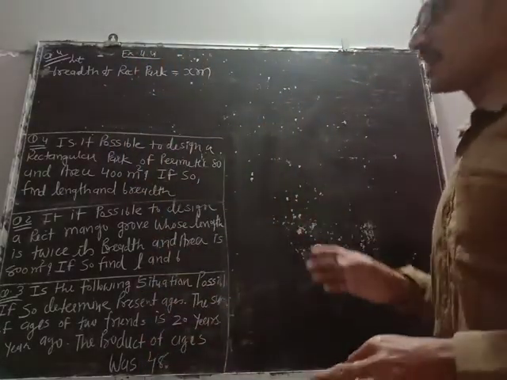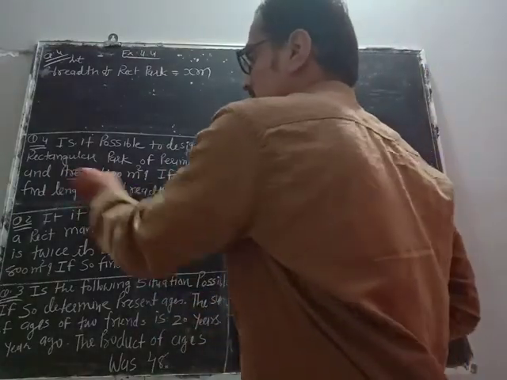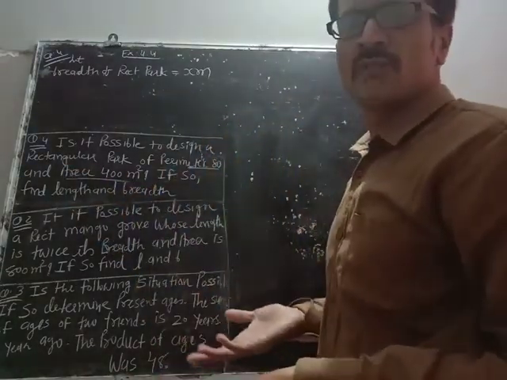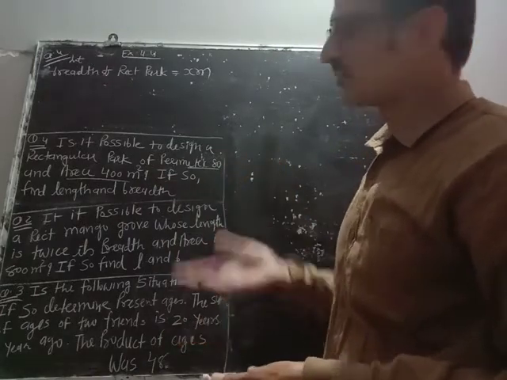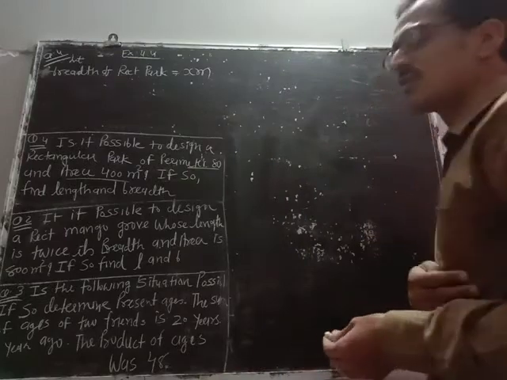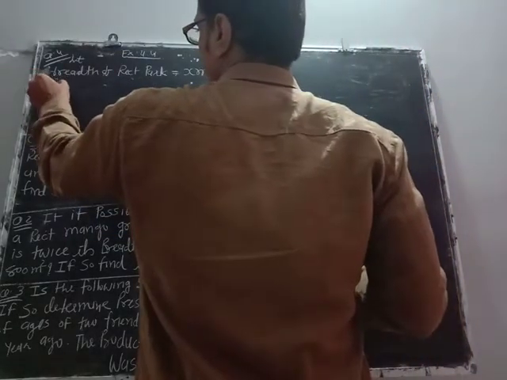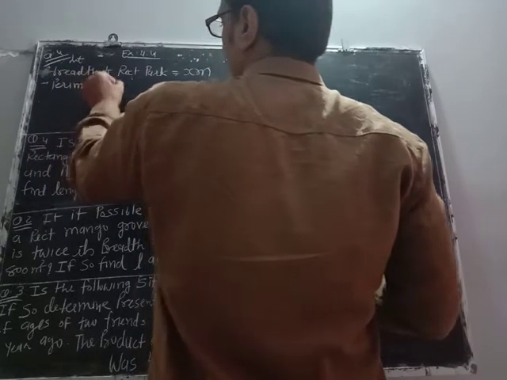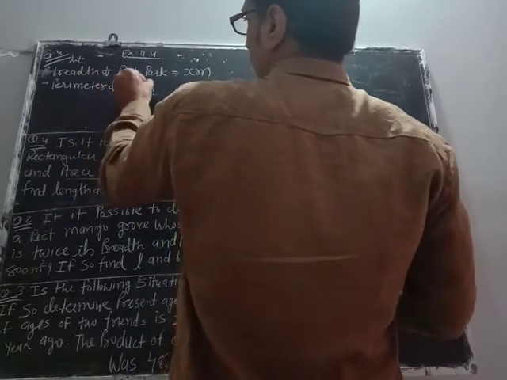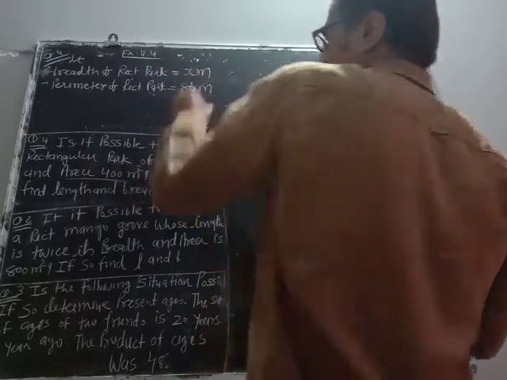But to find out length, we are having two things, perimeter and area. From both you can find out length. So let us find out length by using the formula of perimeter. Perimeter is 80 meter.